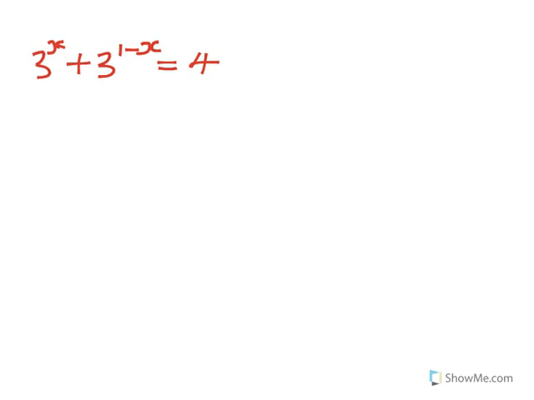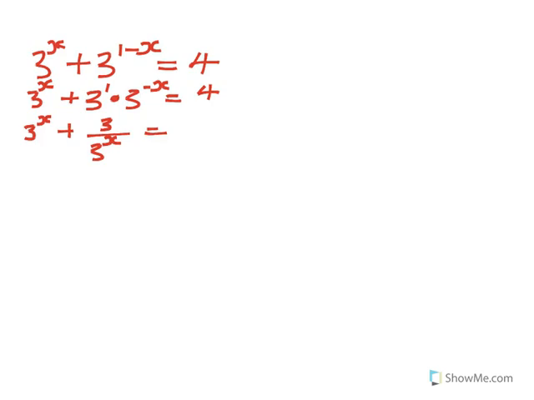So now if you take it further, you can try to simplify that, and to simplify that you have to split again. 3 exponent x plus 3 exponent 1 dot 3 to the power negative x is equal to 4. Now it means 3 exponent x plus 3 over 3 exponent x is equal to 4. Let me try to divide my page because there is a bit of working there.